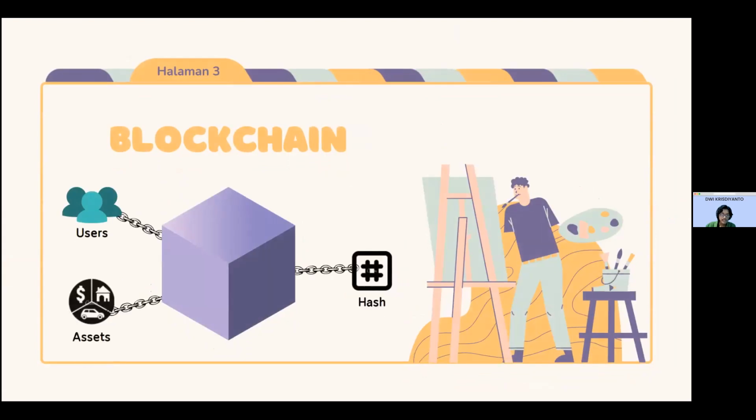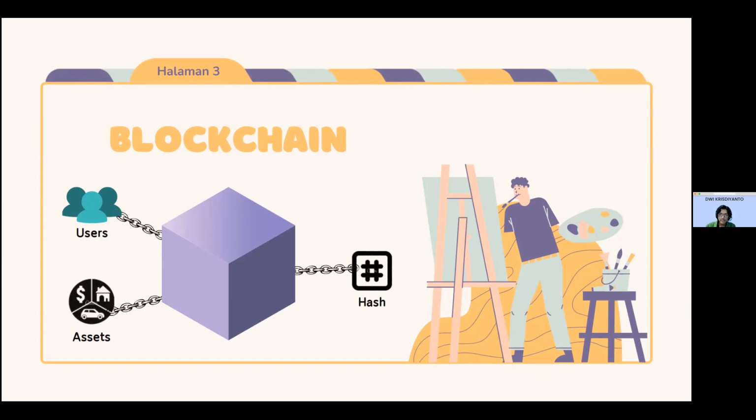So here I will be explaining about blockchain. Blockchain, or sometimes referred to as distributed ledger technology, aka DLT, is a decentralized, shared, immutable ledger that facilitates the process of recording transactions and tracking assets in a business network.